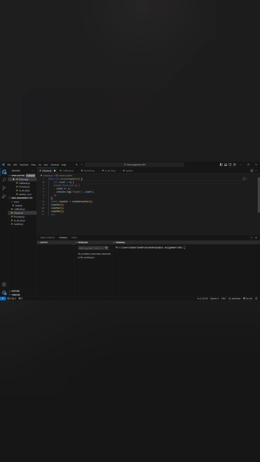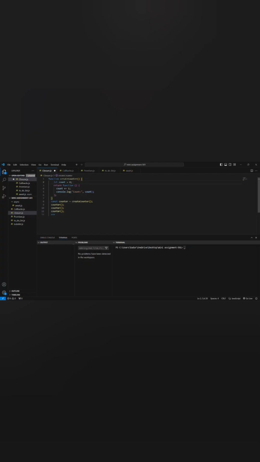The inner function is returned when createCounter is called. The inner function has access to the count variable because it was defined inside createCounter. JavaScript allows the inner function to remember the variable from the outer scope. A closure is created when createCounter is called and the inner function is returned. The returned function remembers the variable from its outer scope and maintains access to count even though createCounter has finished executing.